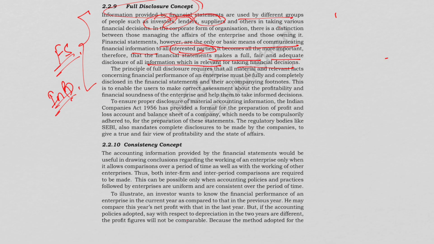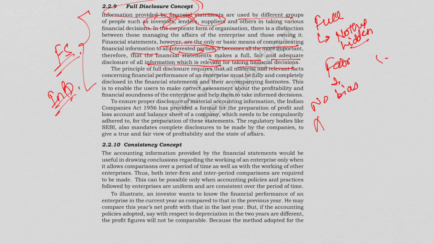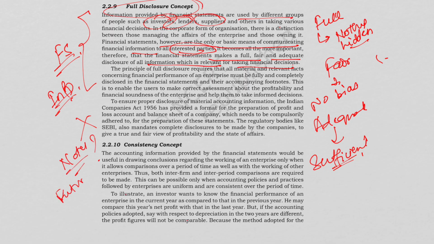So when we say full, fair, and adequate disclosure, full basically means that nothing should be hidden from the interested parties. Then we have fair. Fair means no bias must be there. And when we say adequate, the information must be sufficient. For example, if a company is facing a legal case, even if the case is not finalized, it must be disclosed in notes. Why? Because it may affect future profits.